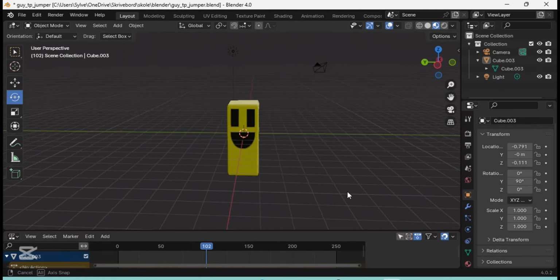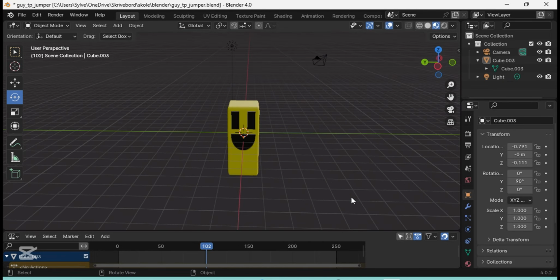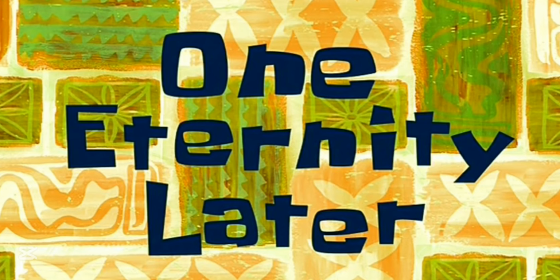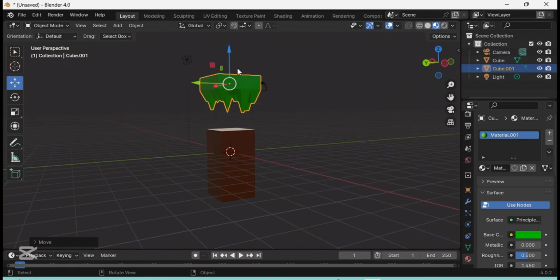Next, I made this simple model in Blender as the player. But let's import it to Unity and begin coding it. One eternity later. That took way too long. I think it's good to start on making something else now. I'm gonna be honest. The next day, I thought it could be cool if there was some sort of platform the player could jump around on, so I made this simple model in Blender.